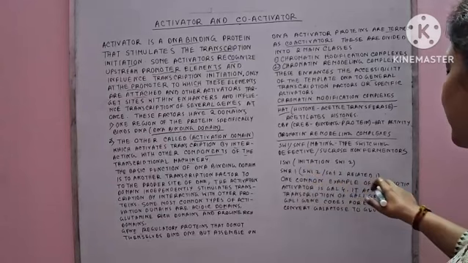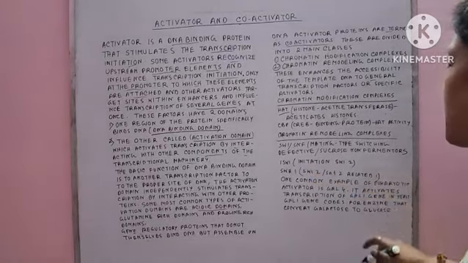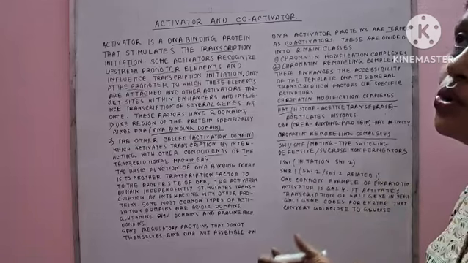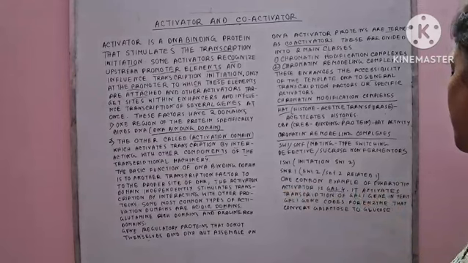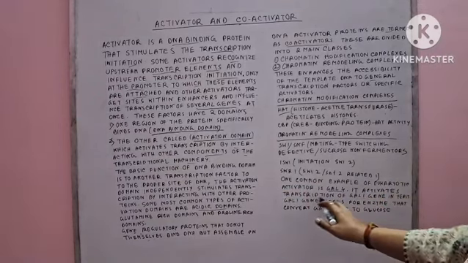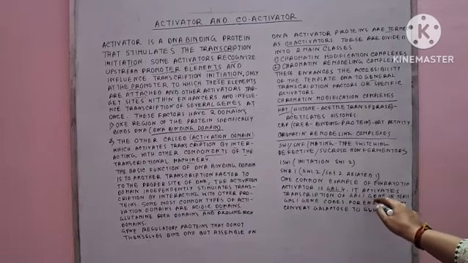And one common example present in eukaryotes is known as the eukaryotic activator GAL4, and it activates the transcription of the GAL1 gene in yeast.